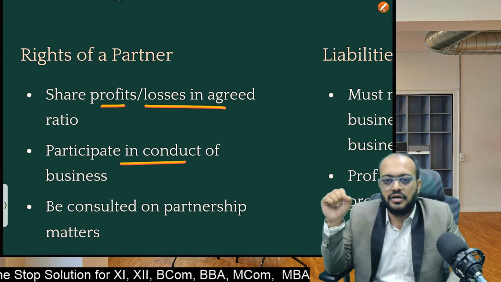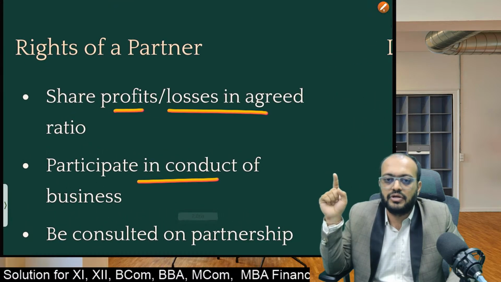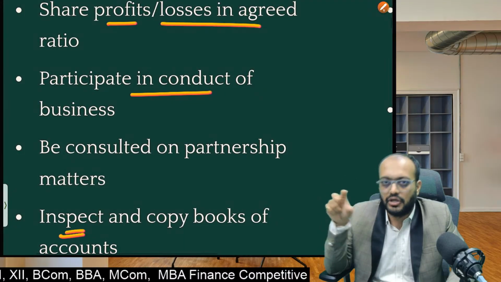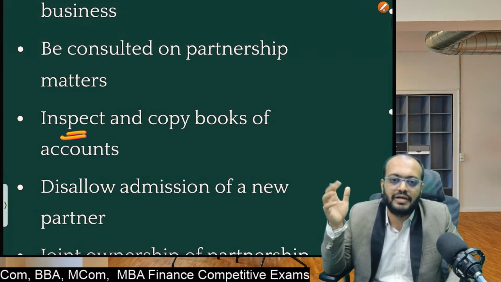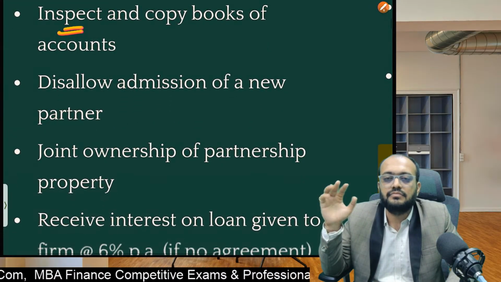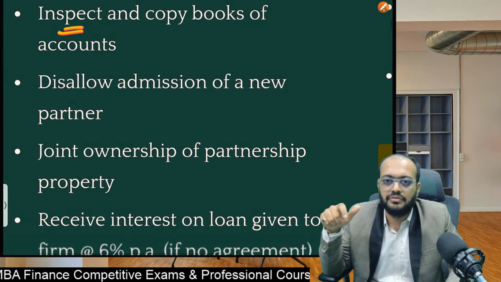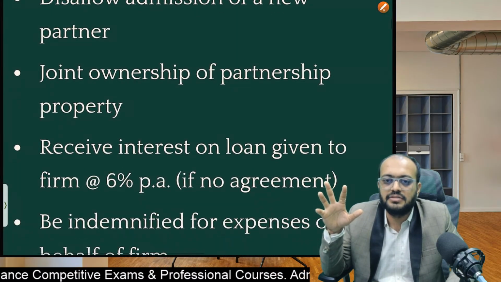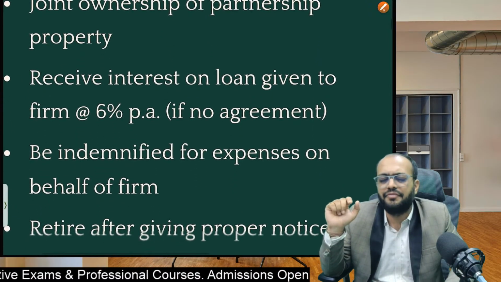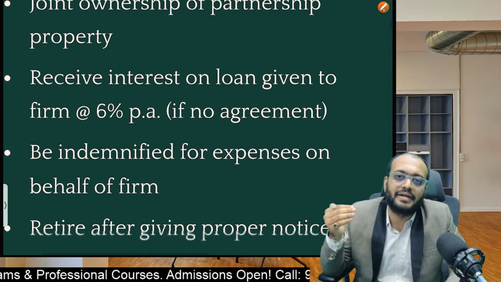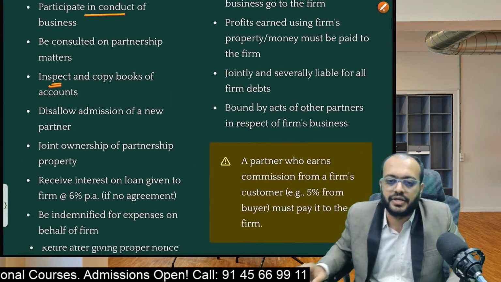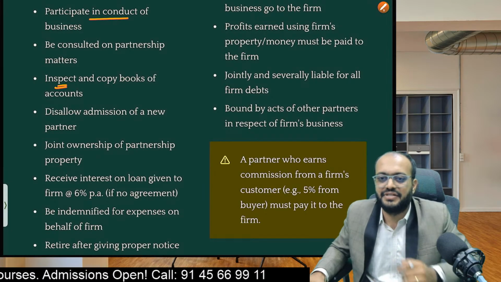Okay, I repeat, every partner will get profit or share in the profit and loss. Then he can participate in the conduct of the business. He can consult on the partnership matters. He can check the books of accounts. Even he can disallow the admission of a new partner. Whatever property we have, it is joint property of all the partners. Partners will get 6% interest if they give a loan to the firm, and if any expenses are made from the personal pocket of the partner, he will get reimbursed from the partnership firm. And last is, he can retire after giving proper notice. Okay, so before moving ahead, let's see this detail.